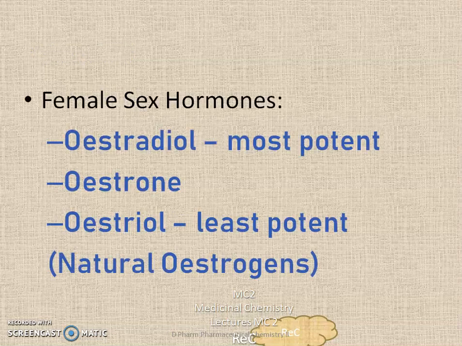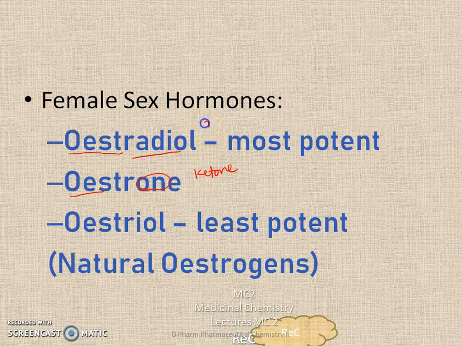There are three natural estrogens. They are estradiol, estrone, estriol. And from the name itself, you can see that these estrogens contain two parts. One is estra plus diol, then estra plus one. The one stands for ketone.